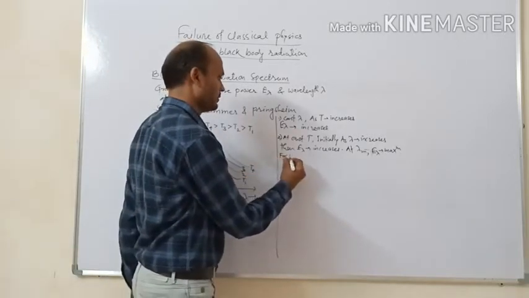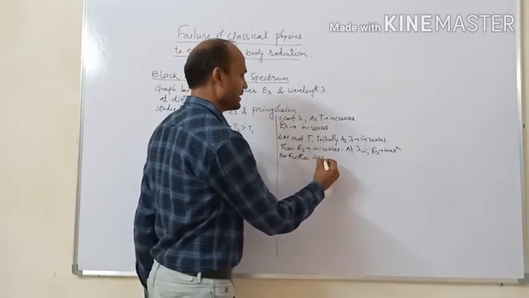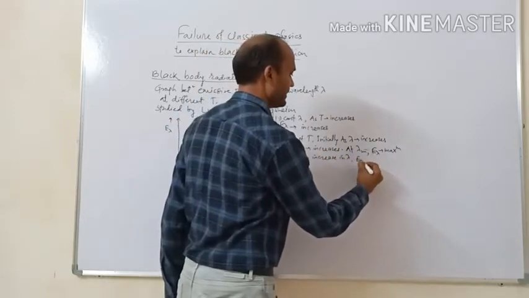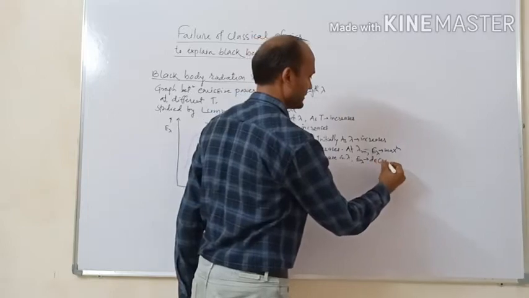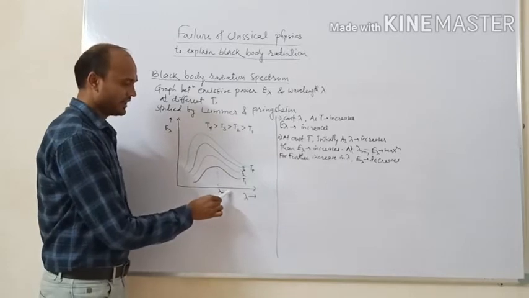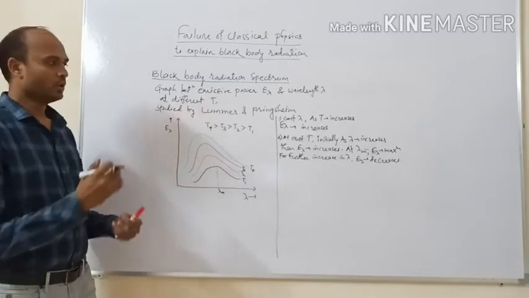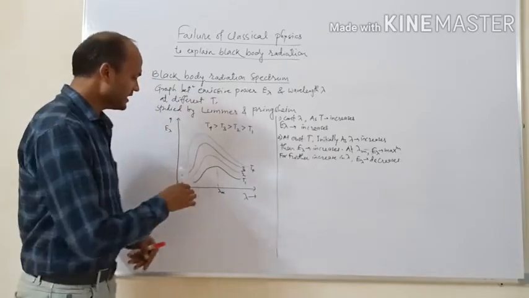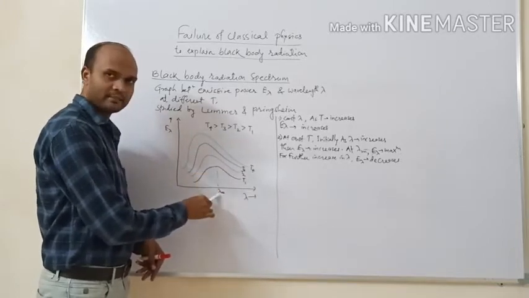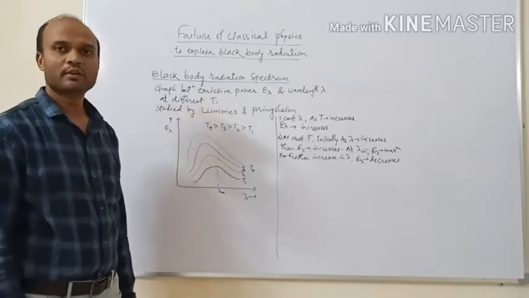And for further increase in lambda, E lambda decreases. So here after lambda m, if we again increase the wavelength, then emissive power goes on decreasing. So with wavelength, initially emissive power increases, becomes maximum at lambda m, and for further increase in wavelength emissive power decreases. So this is our second observation.